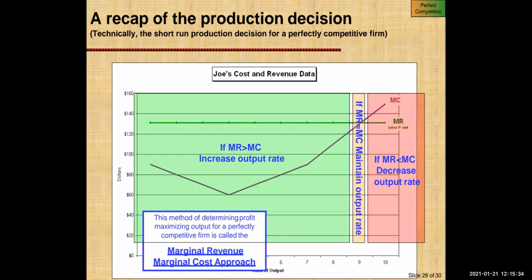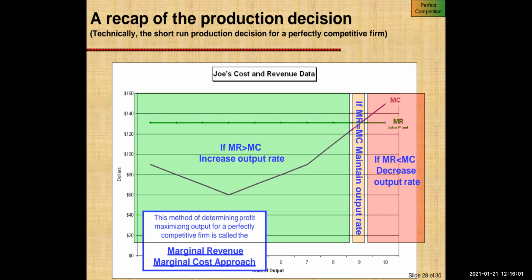This is again the recap of the production decision, or we can say the short run production decision for a perfectly competitive market, wherein you will see to it that your MR is equal to MC. If your marginal revenue is greater than your marginal cost, then there would be an increase in the output rate.